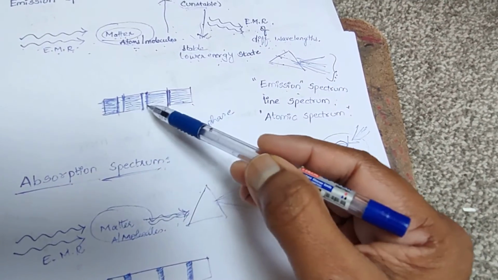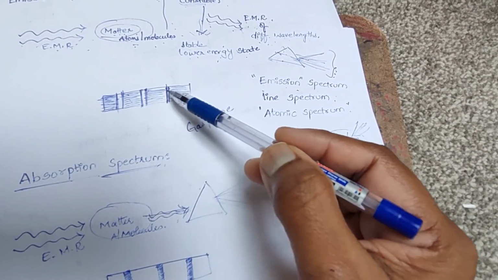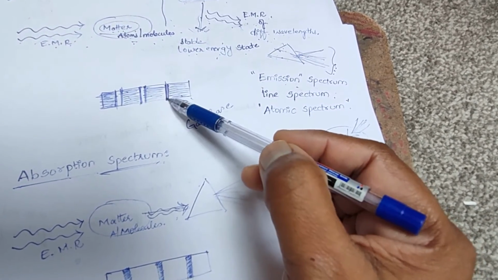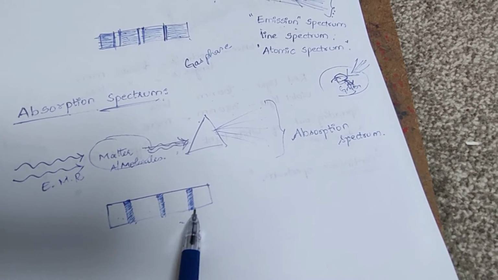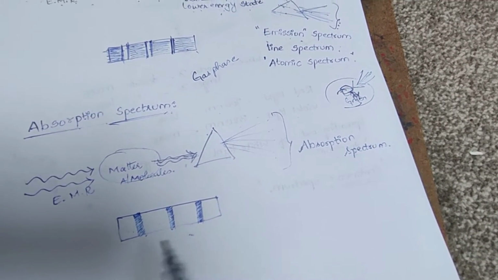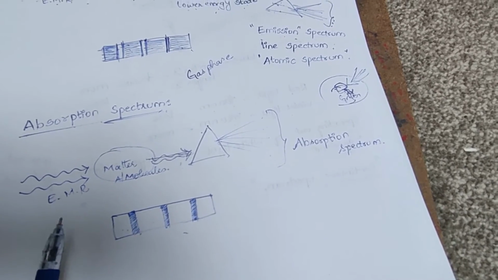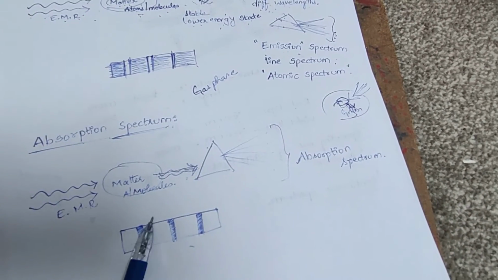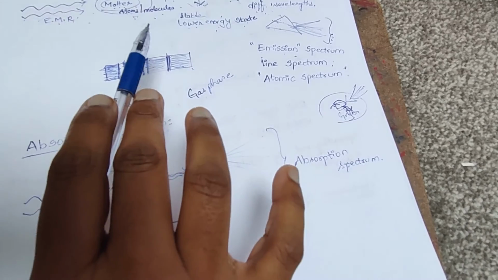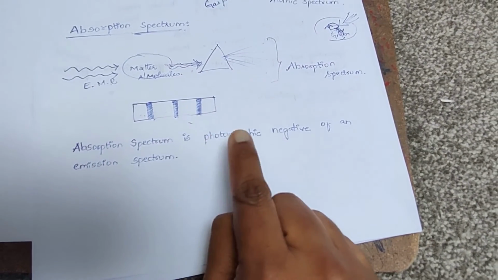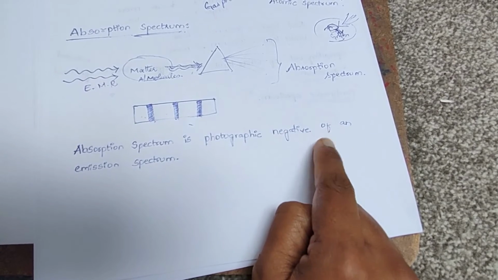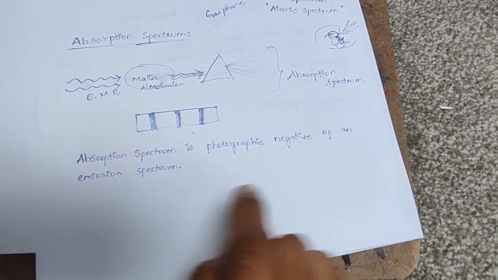The colored portions appearing in the emission spectrum appear as dark spaces in the absorption spectrum. So absorption spectrum is the photographic negative of an emission spectrum.